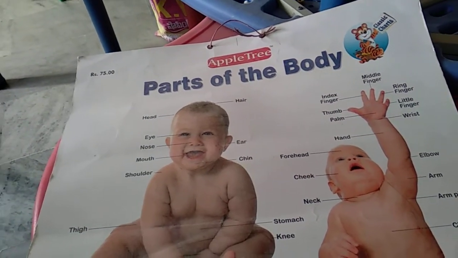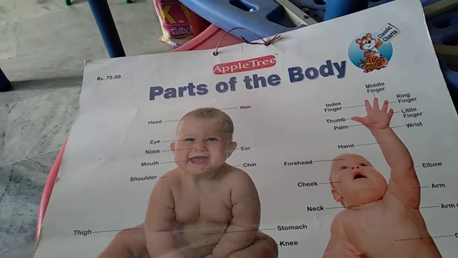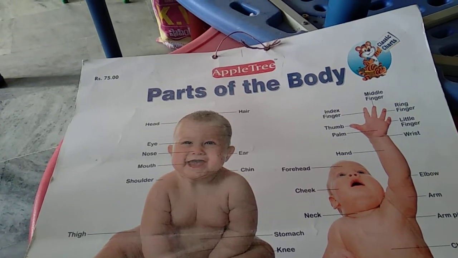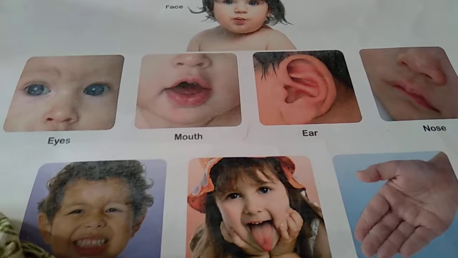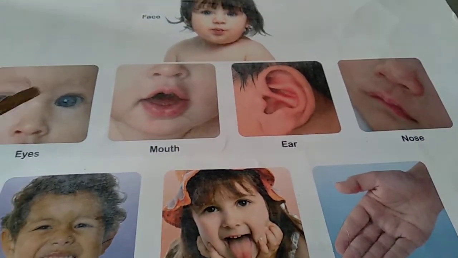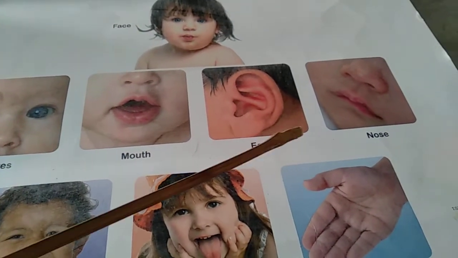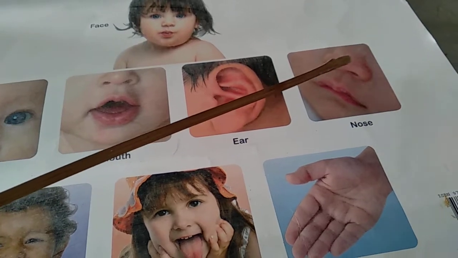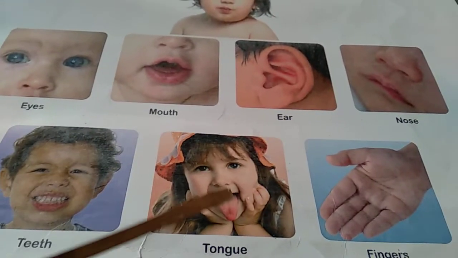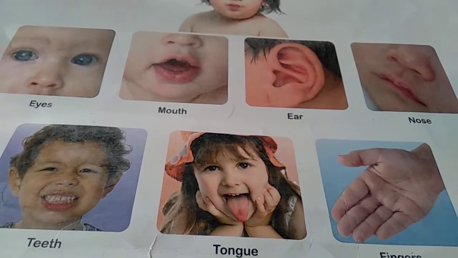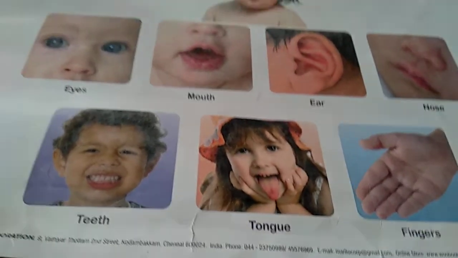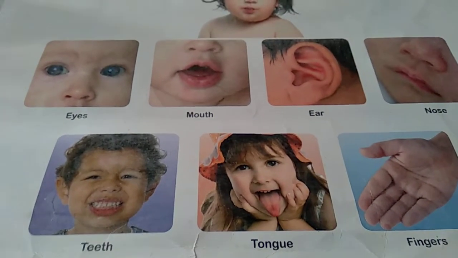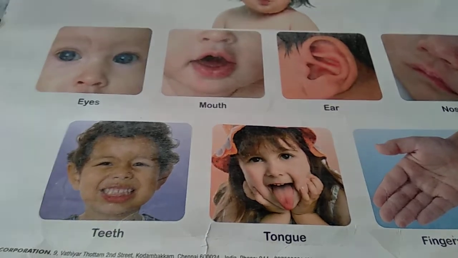So in previous classes you all learned about some sense organs, right? So what are those sense organs we had learned in previous class, children? About eyes, mouth, ears, nose, fingers, tongue, teeth, right? So let us recall that, okay? So eyes.